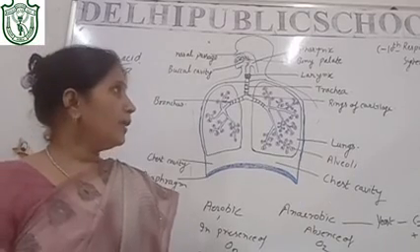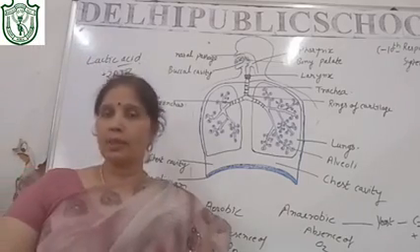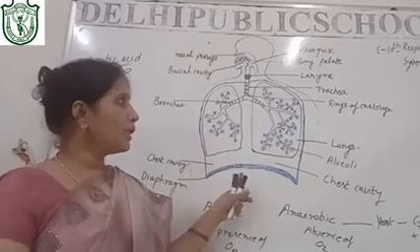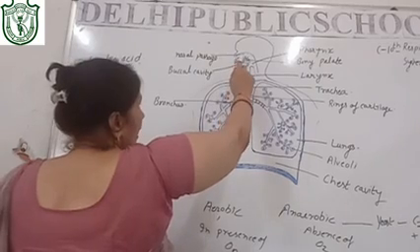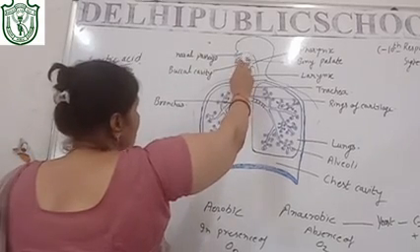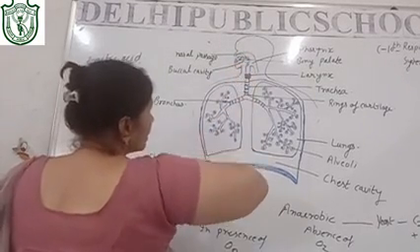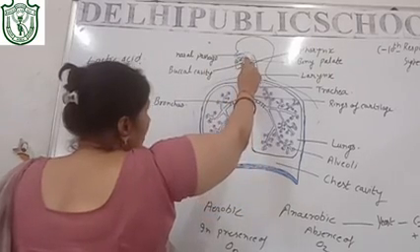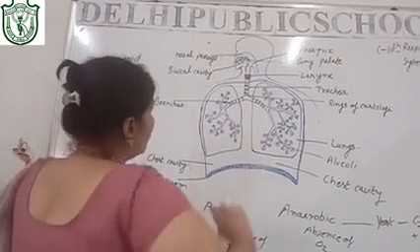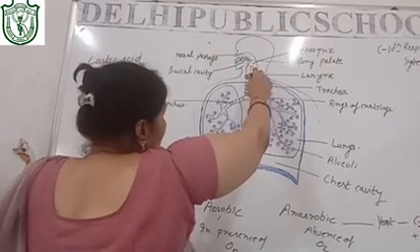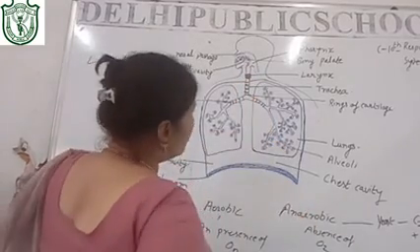Now let's come back to respiration in human beings and how it happens. I have drawn the diagram, so let's concentrate here. You can see this is the bony palate, and above it I have shown the nasal passage. This is your nose, the nasal passage, and this is your buccal cavity. Behind this hard palate you see the common passage, which is the pharynx. Whatever food you eat goes through the food pipe. I have not written the name, and this is the front tube, your trachea.